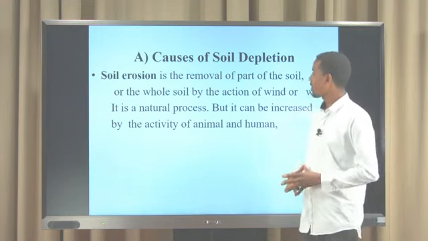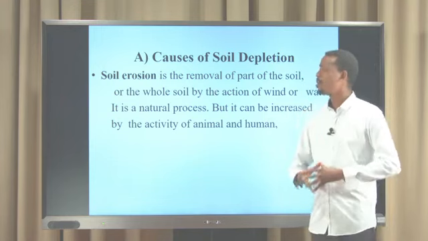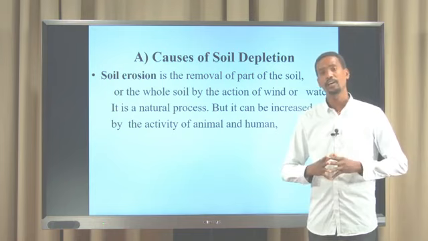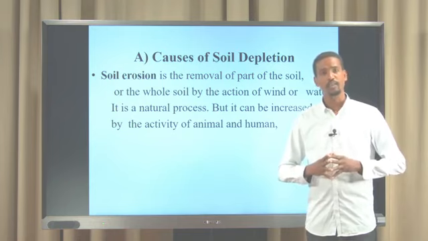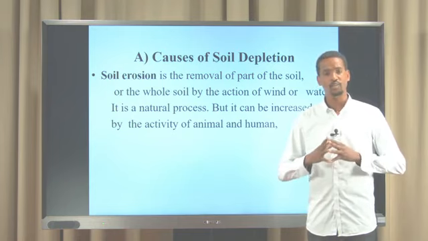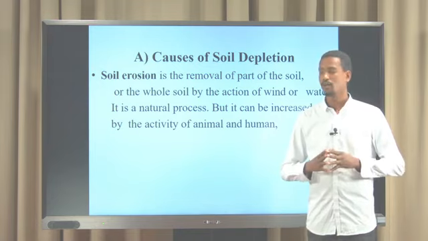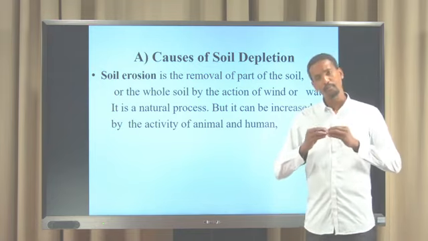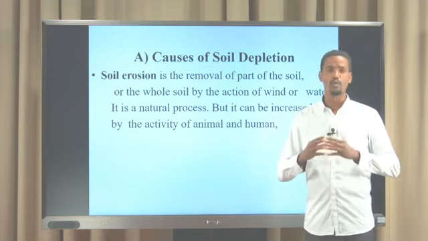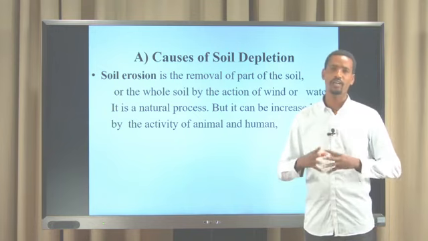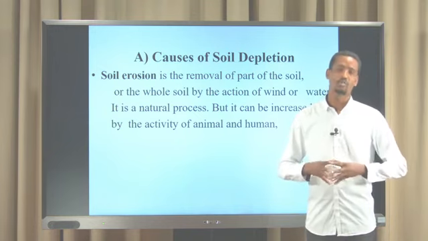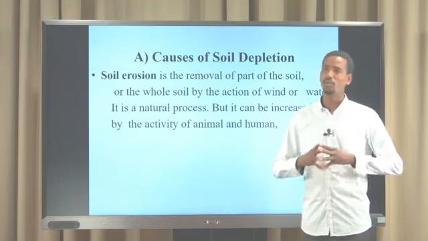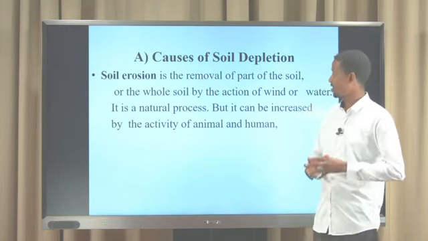And also, it is a natural process. Soil erosion is basically a natural process. When water and wind act naturally, the water or the wind removes the mineral parts, or the soil loses its minerals. So soil depletion occurs.